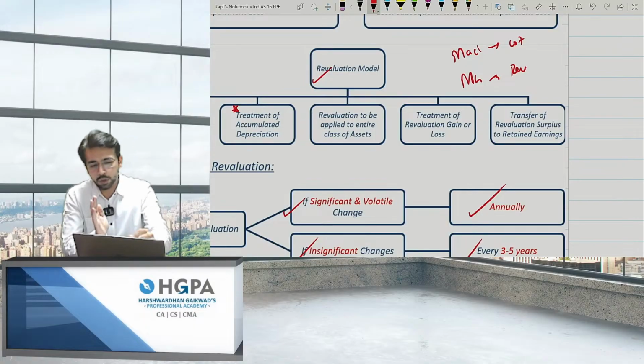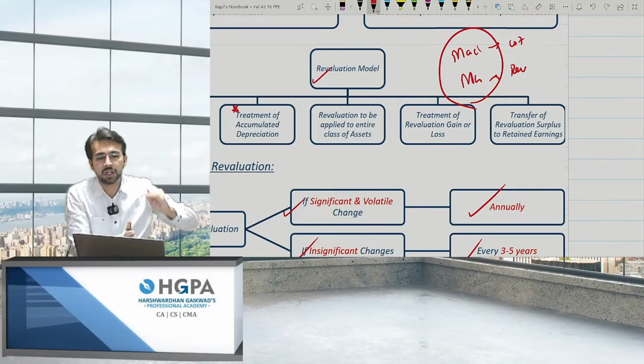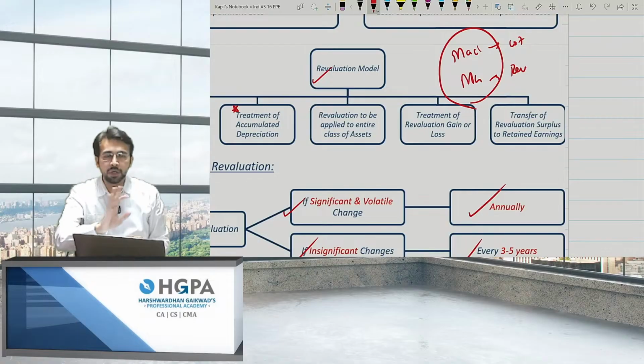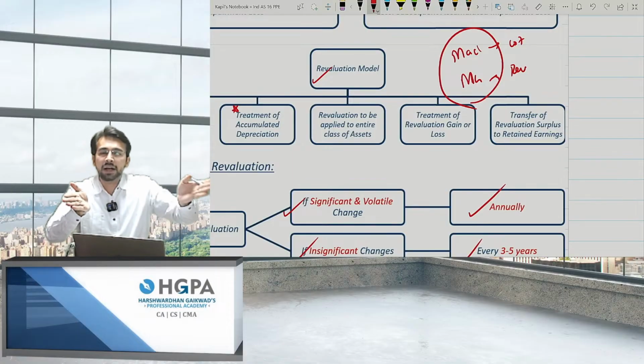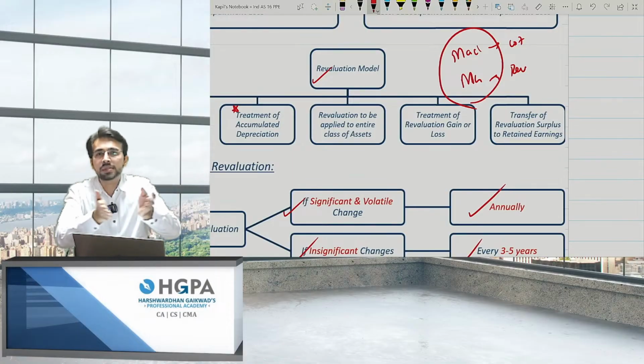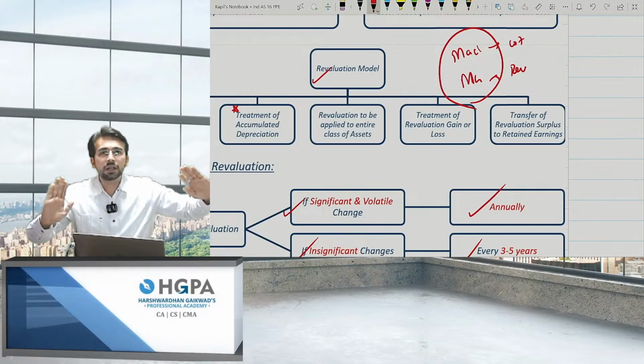It should be applied to the entire class. If it is machinery, every machinery should follow cost, or every machinery should follow revaluation. You cannot do one cost and one revaluation. But the point is, if you have two buildings, one is the office building and the next is the factory building, these can be treated as two separate classes of asset. That is, factory building and office building, these are two separate things.